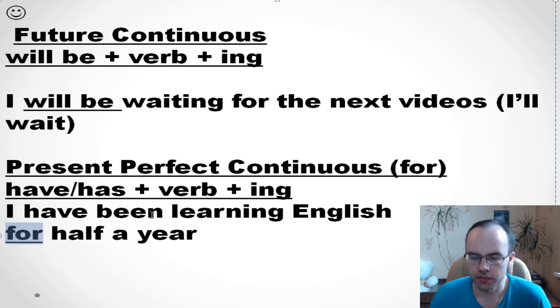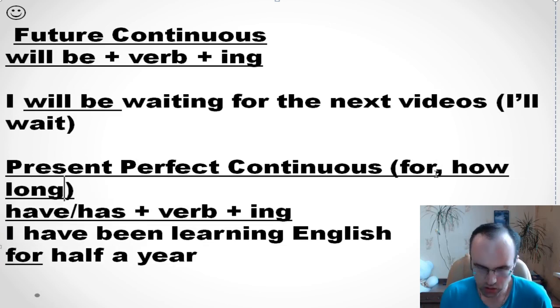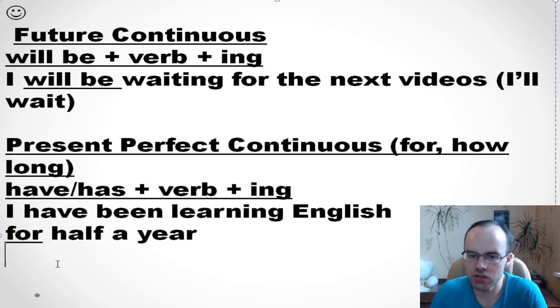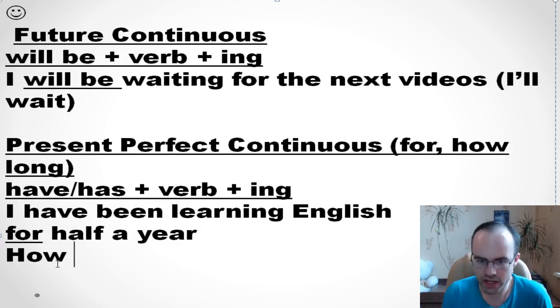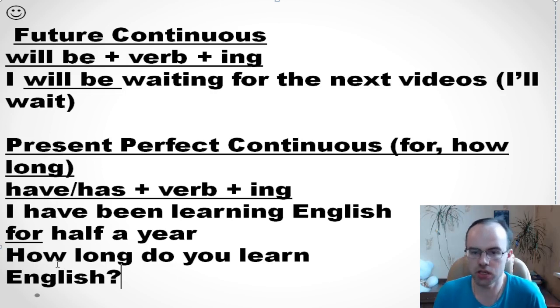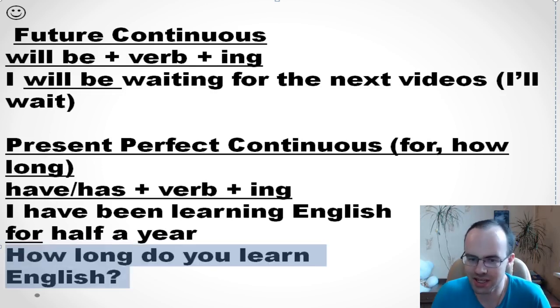You know that we often hear this kind of question, with for and how long. And many students use it incorrectly. They say, how long do you learn English? But you know, my friend, it's absolutely ridiculous to say so. It's a very big mistake. It's completely wrong. Right, my friend?